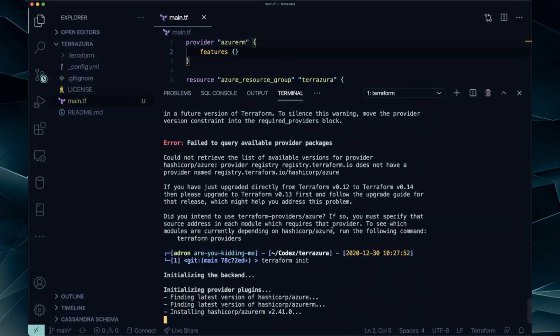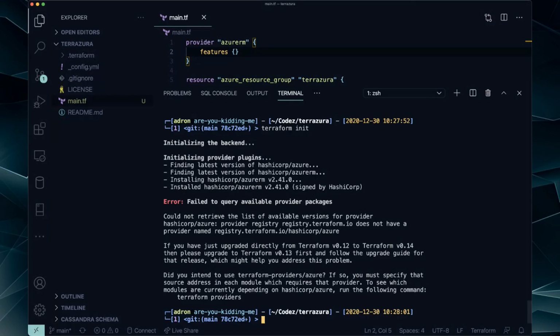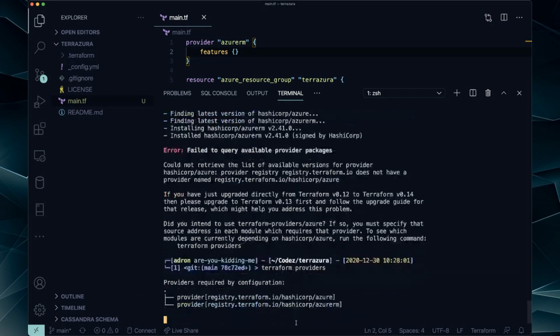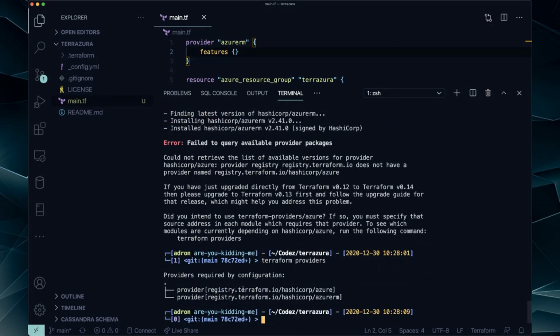Can I just do this? What a hacky situation. This is very uncouth. Terraform. Run the following command. Okay, Terraform providers. Providers required by registration. Do I need to do this? Oh, whoops. I need to put this in it.